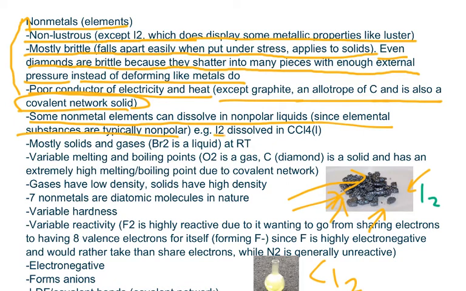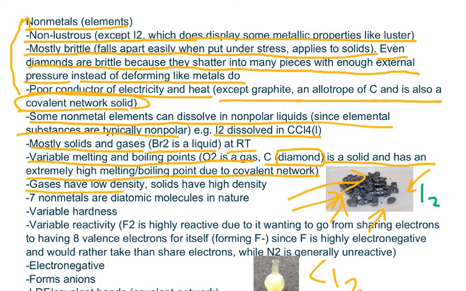So, as an example, I2, iodine, will dissolve in carbon tetrachloride because they are both nonpolar. Now, most nonmetals are solids and gases, with one exception, which is bromine, and bromine is a liquid at room temperature. Now, nonmetals have variable melting and boiling points. For example, O2 has a very low melting point, while C in the form of diamond is a solid and has an extremely high melting/boiling point due to its covalent network.